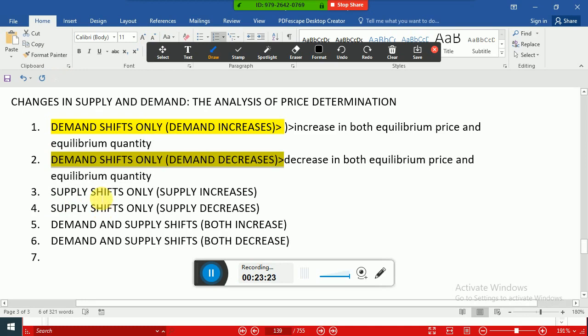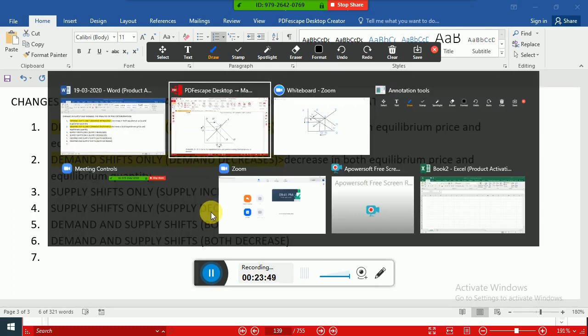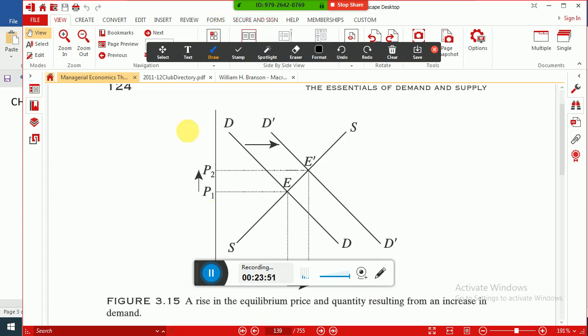Next, we will assume that there is no change in demand but only changes in supply. There are two cases. One is when supply increases, the other is when supply decreases. So we can analyze this situation with the help of a diagram. We continue this discussion in the next session.